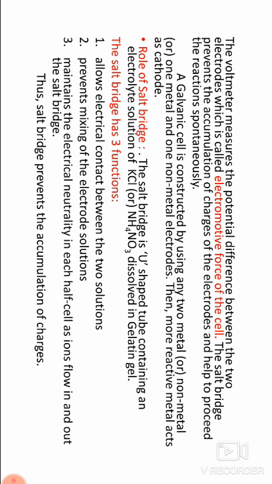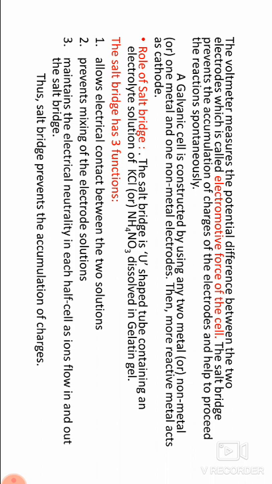The metal which occupies the higher position in the electrochemical series is more reactive and acts as anode, and the other metal acts as cathode. The metal which occupies the lower position in the electrochemical series acts as cathode.